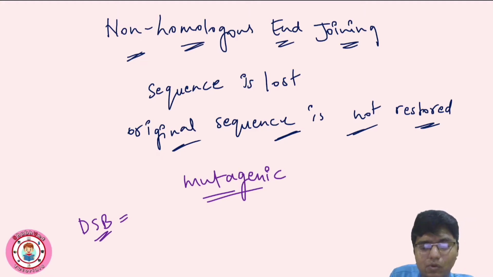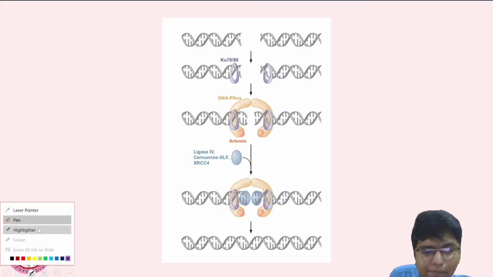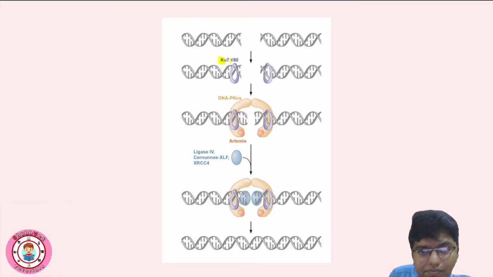Here the most important proteins are the Ku proteins, Ku70 and Ku80. These are the most important fundamental proteins, which recognize the double strand break and join there. We can see here Ku70 and Ku80 have joined, and they initiate the repair pathway. Next they will recruit DNA-PK, the protein kinases. We know kinases are for phosphorylation reactions.